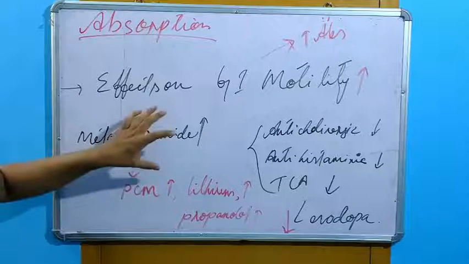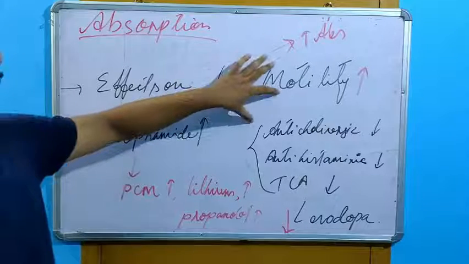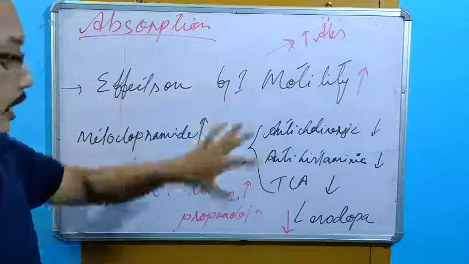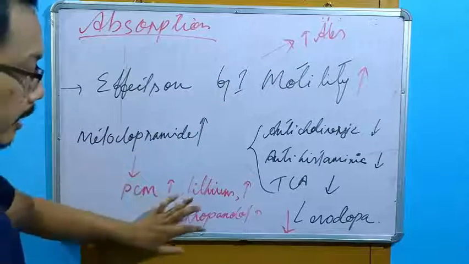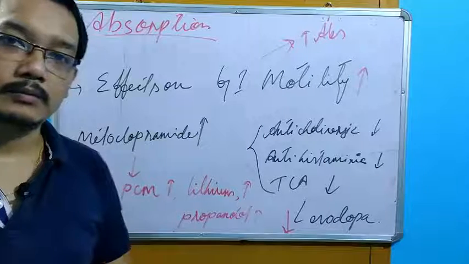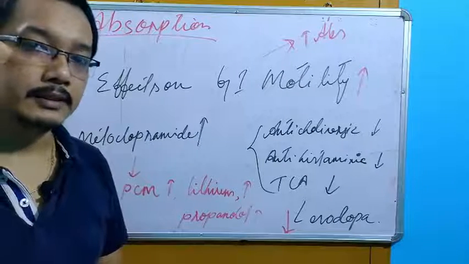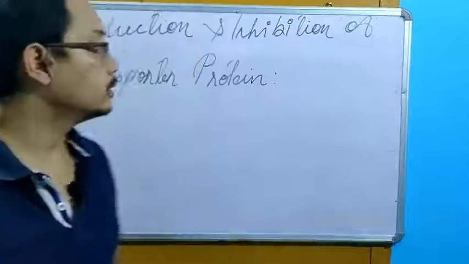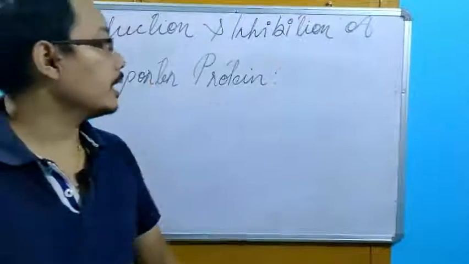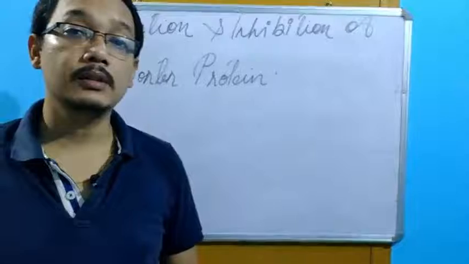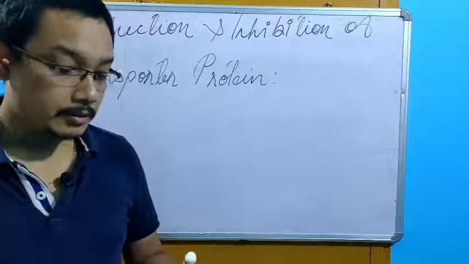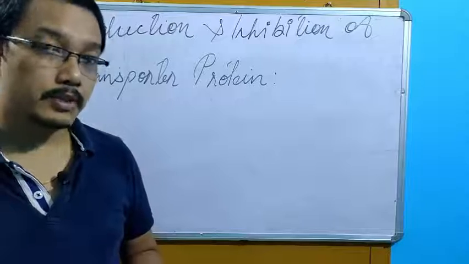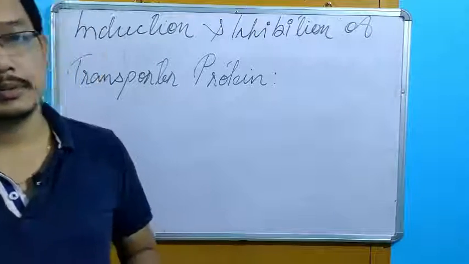Okay, what I told you, metoclopramide can increase the GI motility. That is why there is an increase in the absorption of paracetamol, lithium and propranolol. Alright. So next one we have this induction and inhibition of this transporter protein, which can hamper the absorption.